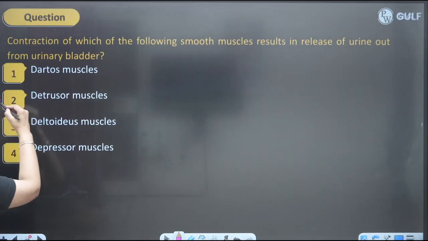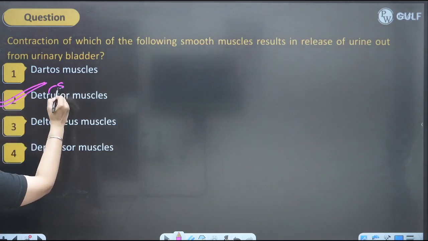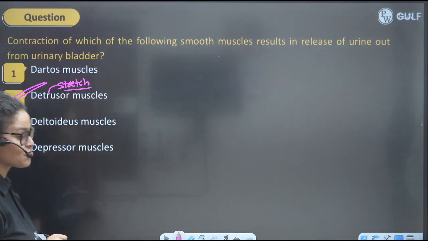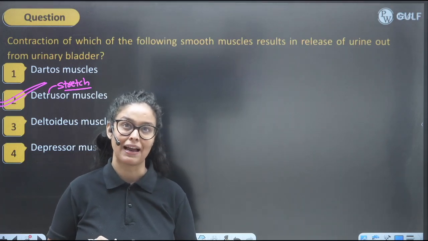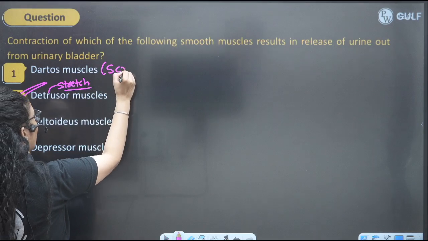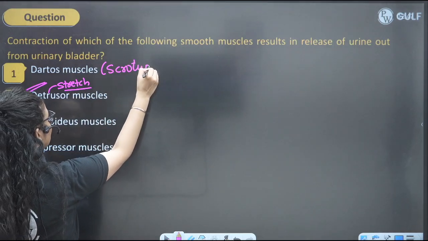So it will be detrusor muscle. Detrusor muscle means which is stretchable, right? And we know that the stretchable muscle is present in your urinary bladder. When we talk about Dartos muscle, it is present in the scrotum of male,